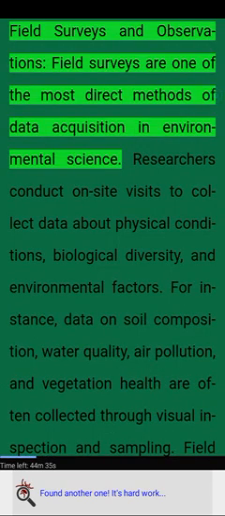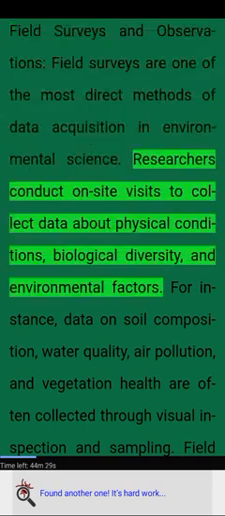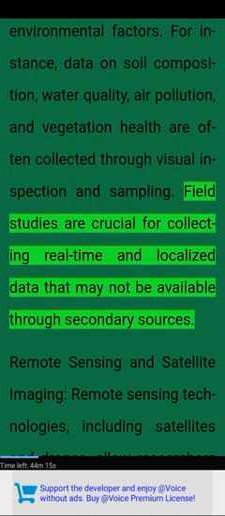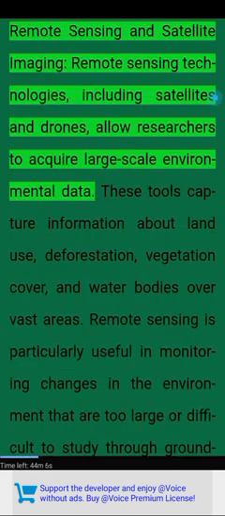Field surveys and observations. Field surveys are one of the most direct methods of data acquisition in environmental science. Researchers conduct on-site visits to collect data about physical conditions, biological diversity, and environmental factors. For instance, data on soil composition, water quality, air pollution, and vegetation health are often collected through visual inspection and sampling. Field studies are crucial for collecting real-time and localized data that may not be available through secondary sources.